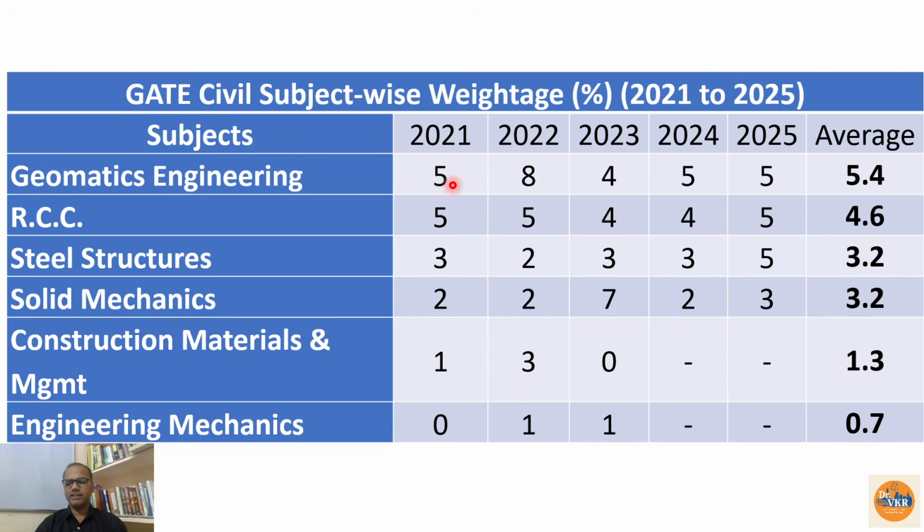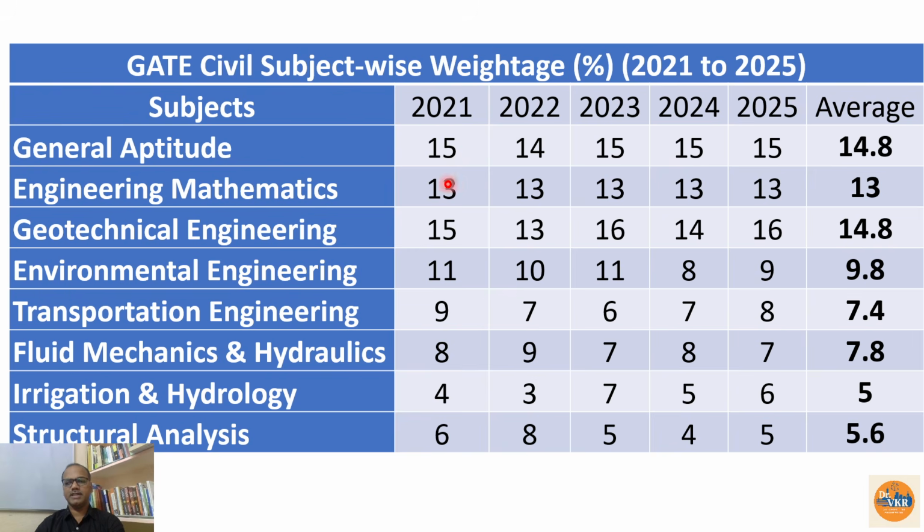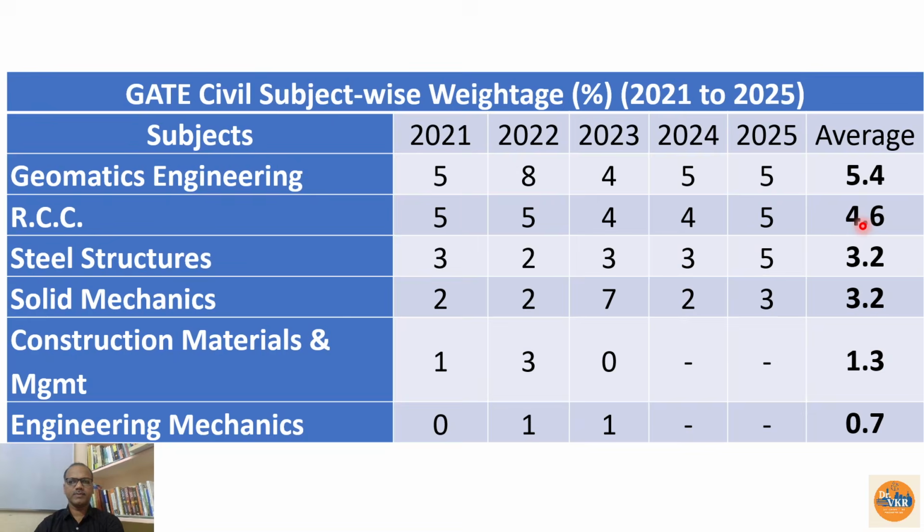So whatever values I have given in both the slides, in every year, like 23, 24, 25, if you take, we are going to have a number of sessions. So the average of those sessions only I am giving here. So the same weightage may not be there for this year 2026. It depends. If they want to give more, they can give, otherwise it will be reduced. But more or less, if you see the statistical data of the past 5 years, these are the average values.